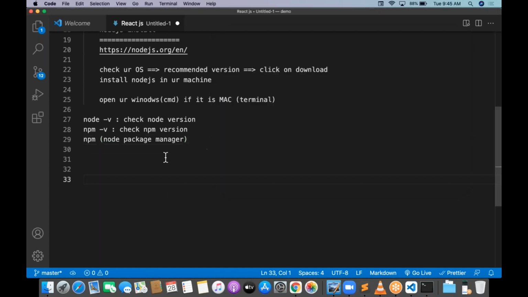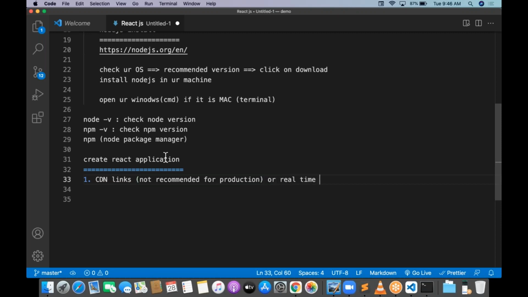After that, create a React application. How to create a React application? Very simple. There are multiple ways to create a React application. One way is CDN links, but these CDN links are not recommended in real time or for production. For practice purposes, you can use the CDN links.